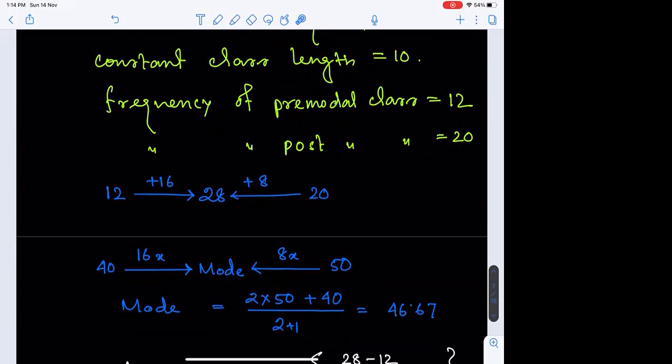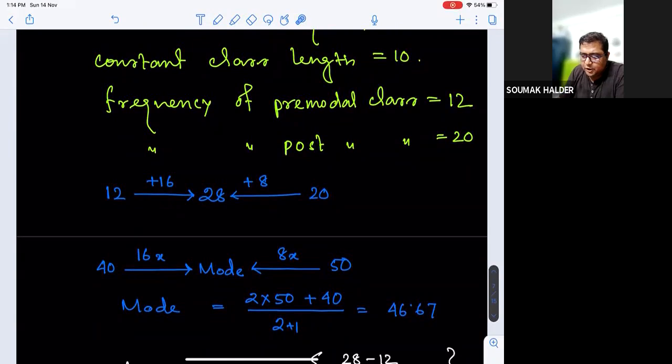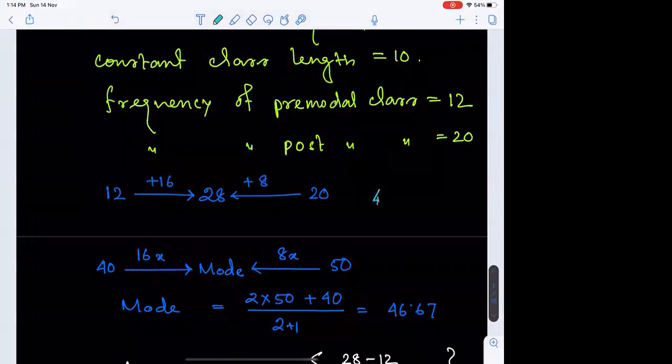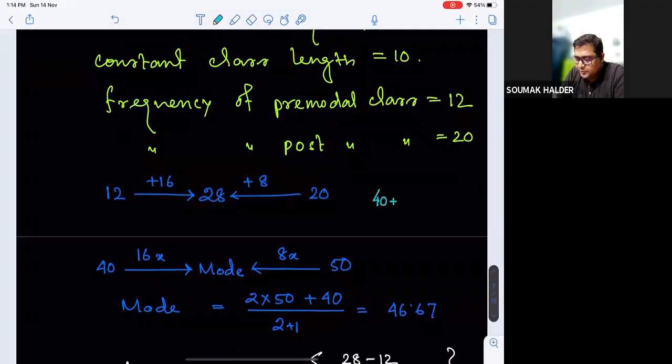Sir, could you explain how you got that 46.67 once again from the beginning? Just forget about all these things. You have just now noted the formula for mode. Consider 40 plus 10 into 28 minus 12 by 28 minus 12 plus 28 minus 20, right?